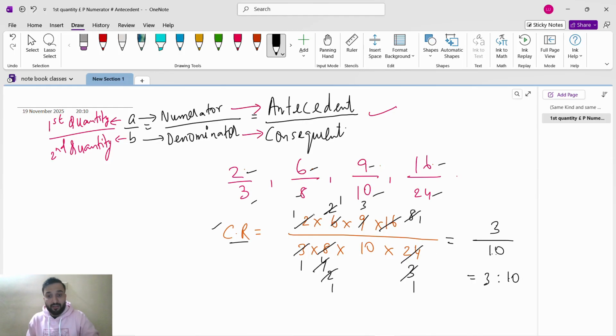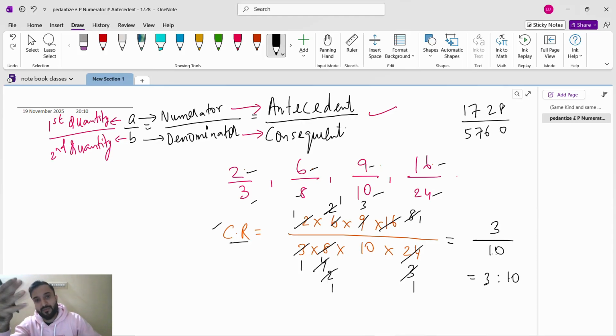Finish. Otherwise what will happen if you multiply all this? 2 6 the 12, 12 9 the 108. 108 into 16, we will get 1728 divided by, see, 8 3 the 24, 24 10 the 240, 240 into 24, 5760. Now do the simplification. So it will become difficult.